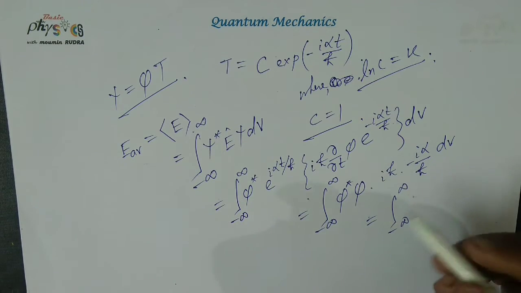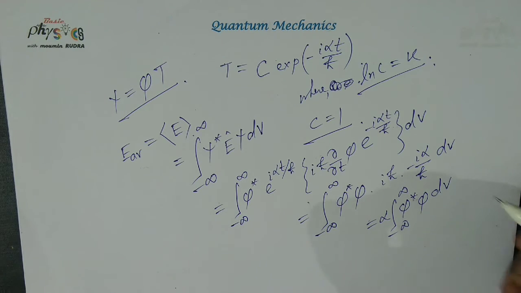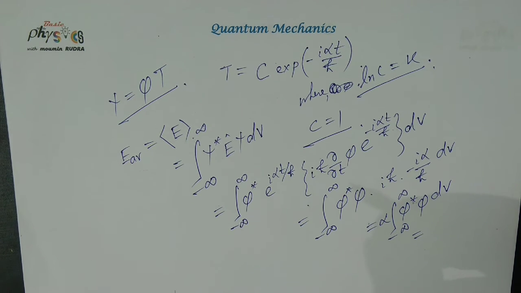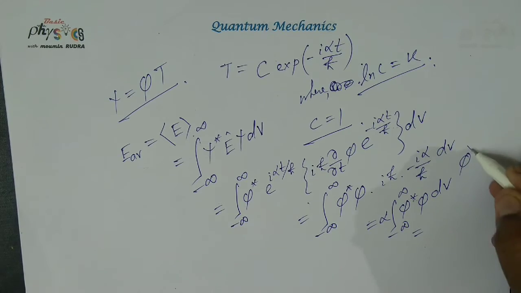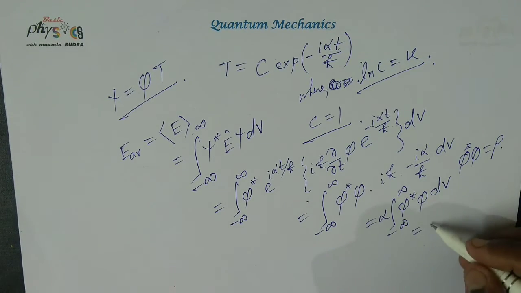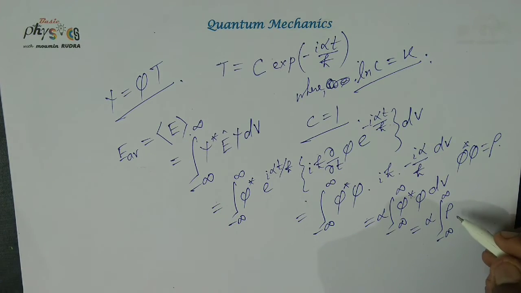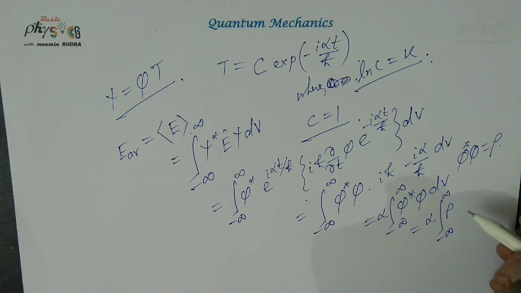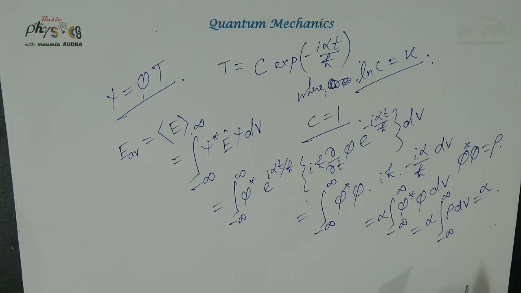Here alpha is common. Phi star phi is the probability of finding the particle in unit volume. Putting phi star phi equal to rho, it becomes alpha times the integral of rho dV, which equals alpha.